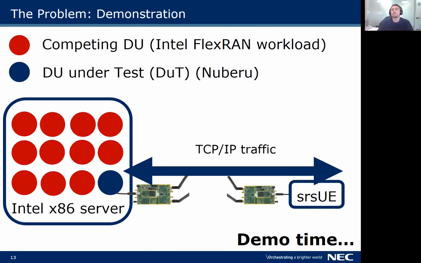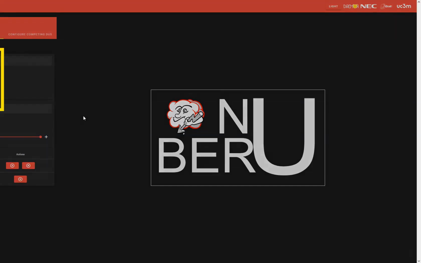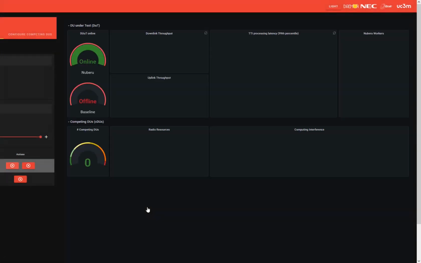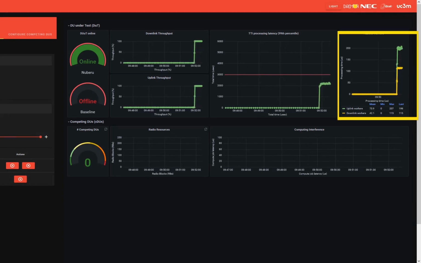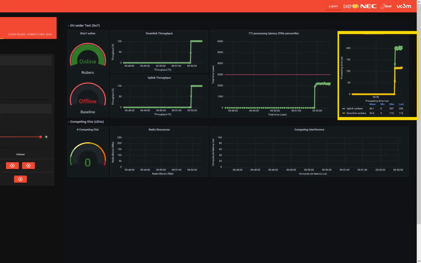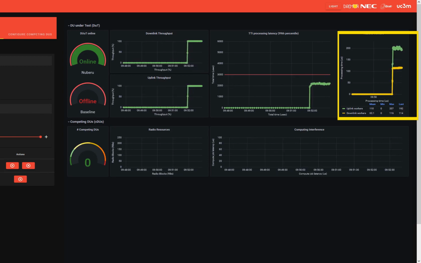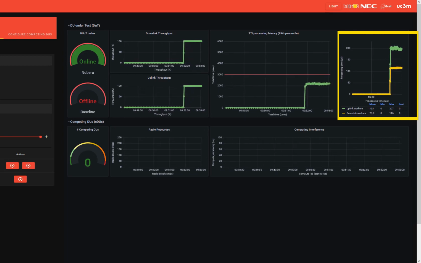To demonstrate the ability of Nuberu to preserve reliability under any circumstances, we use Nuberu as our DUT in exactly the same scenario as before. We now select Nuberu as our DU under test and click Start to deploy it. We can observe the same graphs as before, plus an additional one. This graph shows the latency performance of the data processing workers that, thanks to our predictive techniques, are now decoupled.